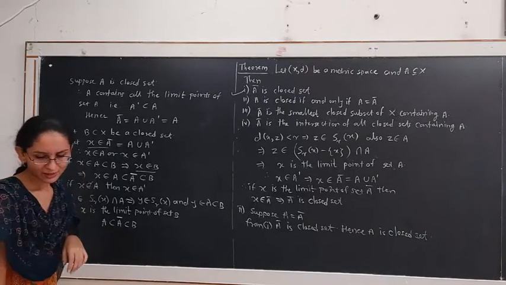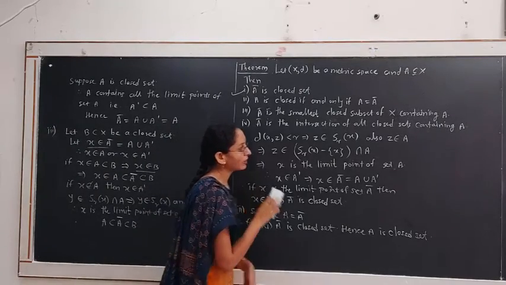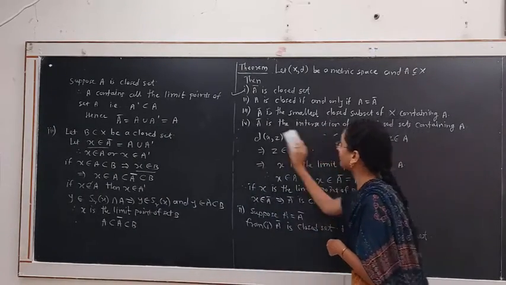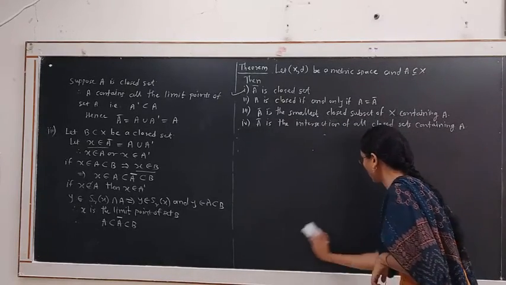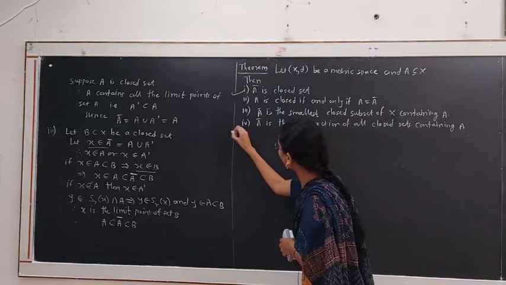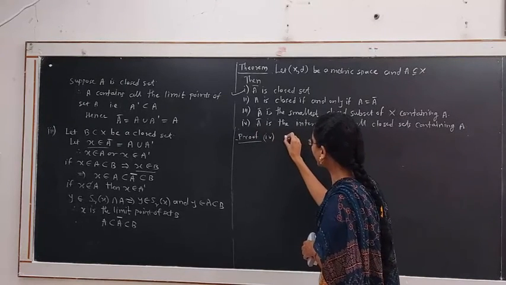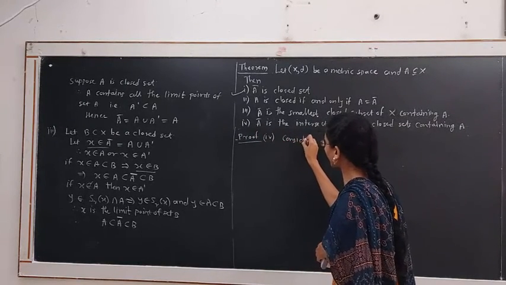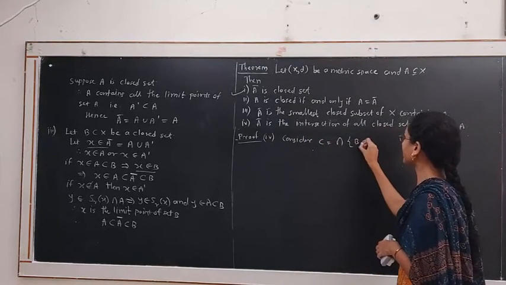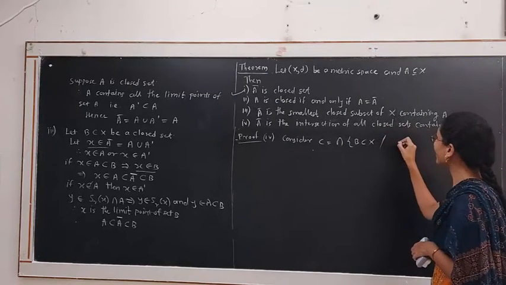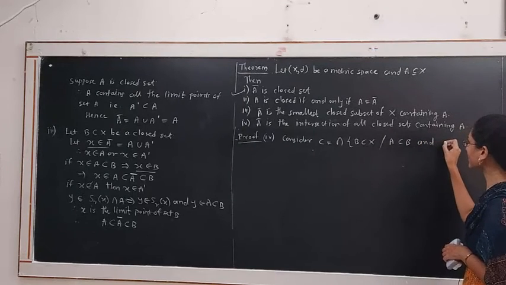Now we prove the last statement. Fourth part: A bar is the intersection of all closed sets containing A. Consider the set C equal to the intersection of subsets of X, where each subset contains the set A and is a closed set.